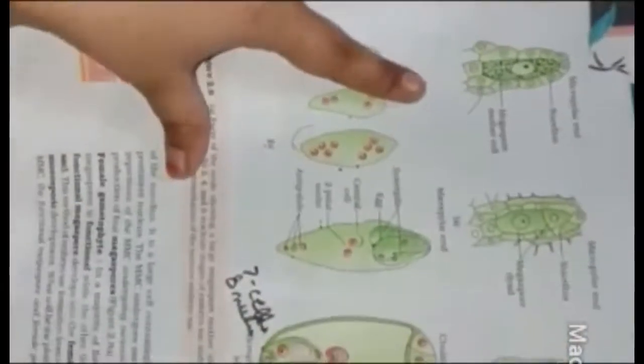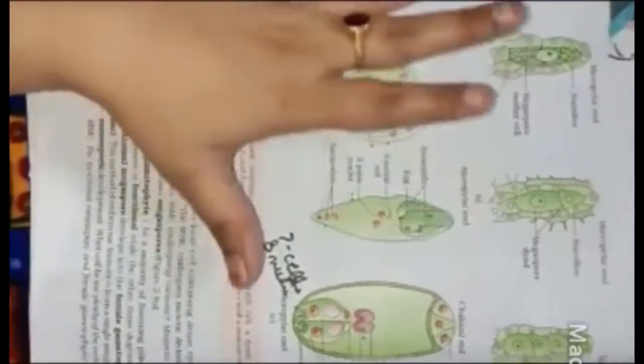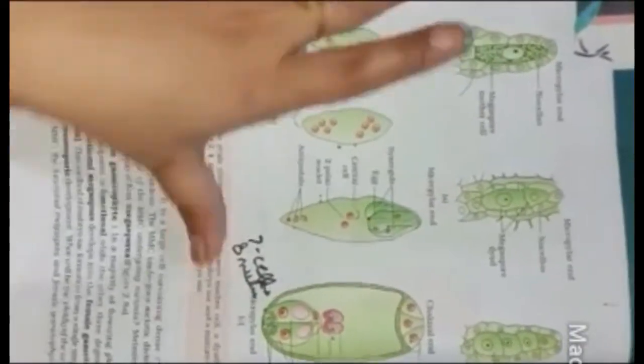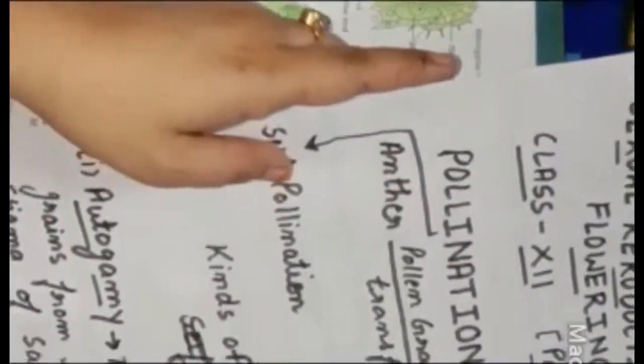Hello students. Yes, we are doing the chapter Sexual Reproduction in Flowering Plants. In the last 2 videos of the same chapter, we discussed the flower, the formation of the male gamete, means pollen grain formation, and the formation of the female gamete, means egg formation, embryo sac formation, and these are all events of pre-fertilization. Now we are doing the last topic of pre-fertilization, that is pollination. With this topic we will complete pre-fertilization, and then in the next one we will start fertilization.